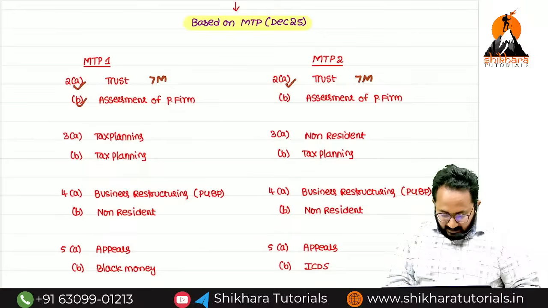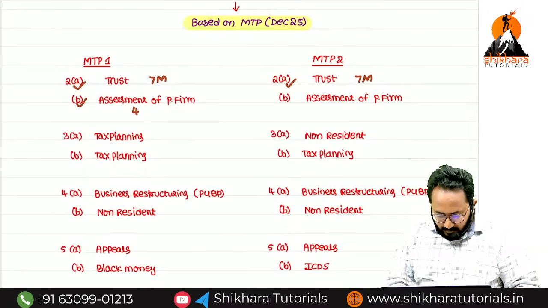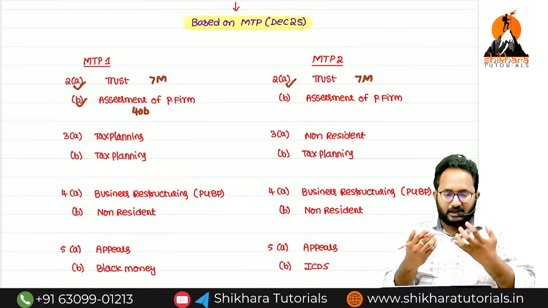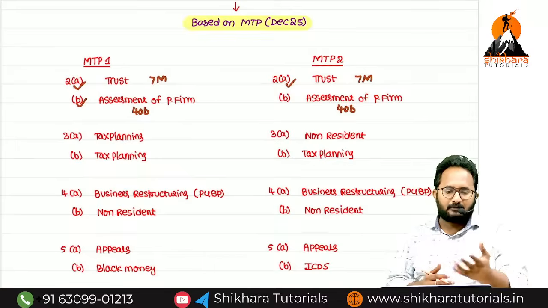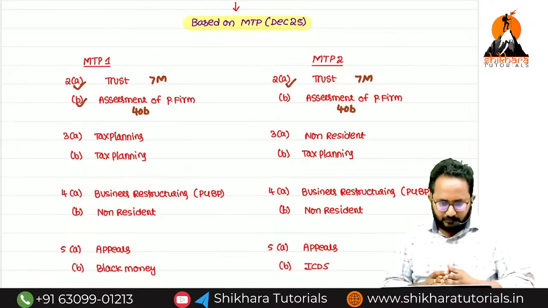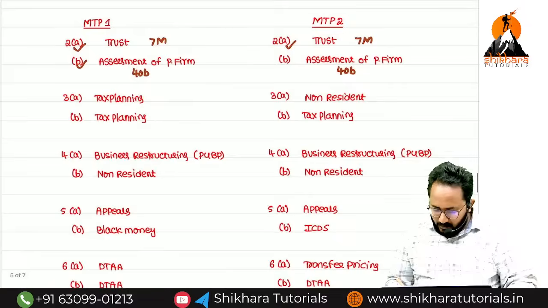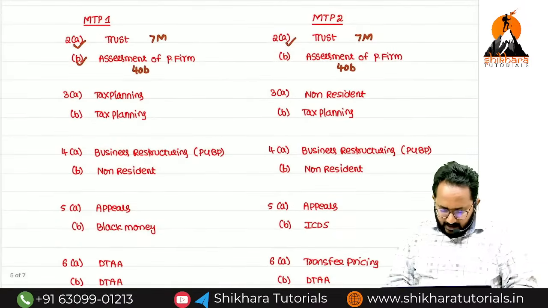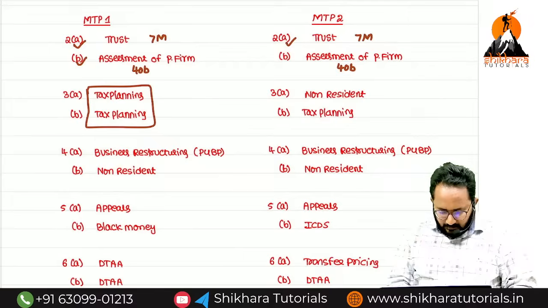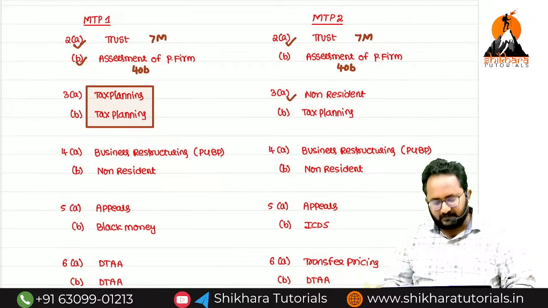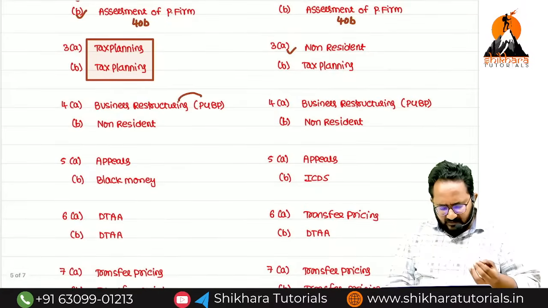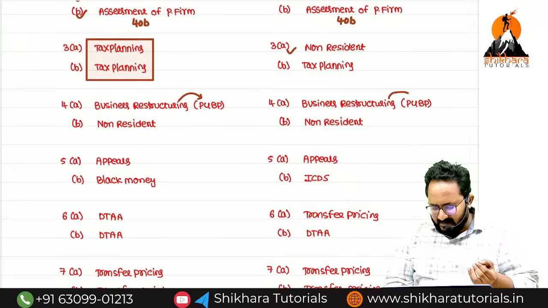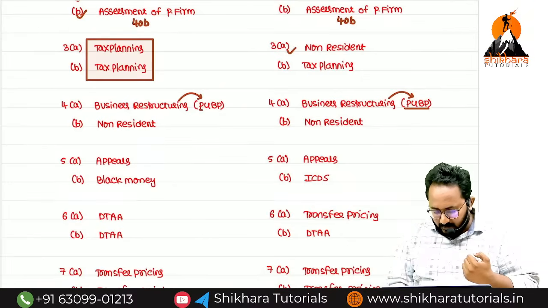And next, assessment of partnership firm. If you observed in PCBP, we discussed section 40B. In both the MTPs they gave a question from the assessment of partnership firm. Next, here tax planning has only 2 questions, 3A and 3B, that's okay, but here they changed again, non-resident. Here is a depreciation question, which in the institute material is under business restructuring, but in our books we discuss the depreciation concept in the PCBP chapter.